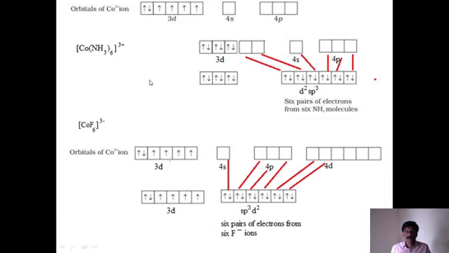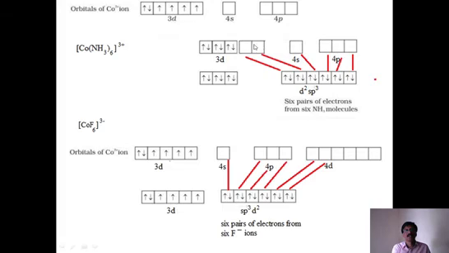Now what happens when the ligand is approaching? In the first case, amine is a strong ligand. It is a strong field ligand, so it generates a strong field. Due to the strong field ligand effect, unpaired electrons are paired up. So the single electrons are paired up. You see, due to the amine strong field, the two single electrons are paired up here, so all electrons are paired up. So these two orbitals became vacant, empty now. 4s is already vacant, and 4p are already vacant. So now, what is the hybridization?